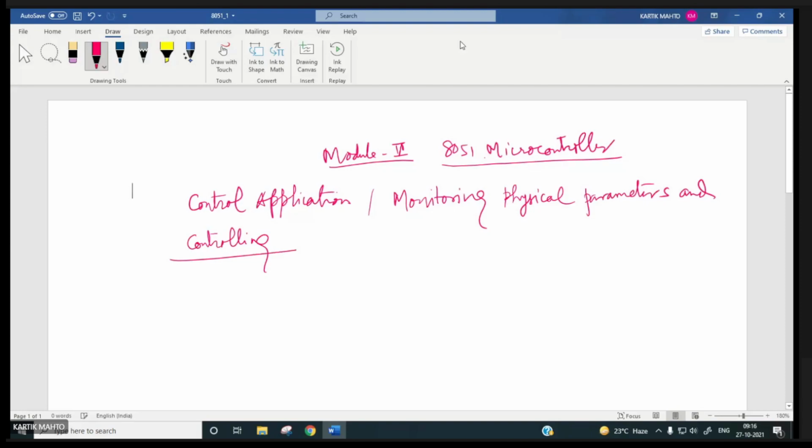Monitoring and controlling physical parameters.